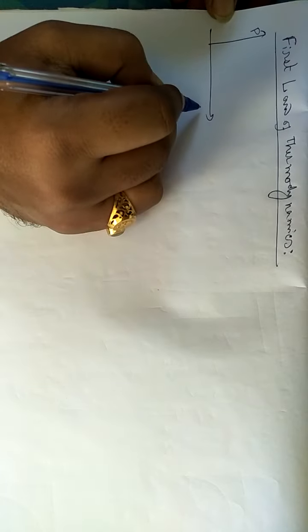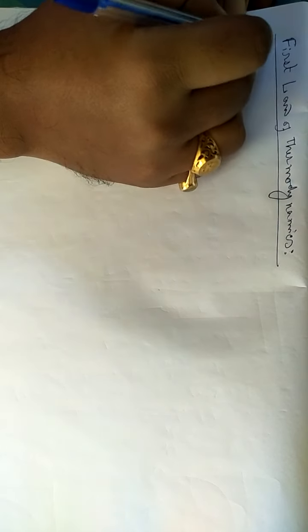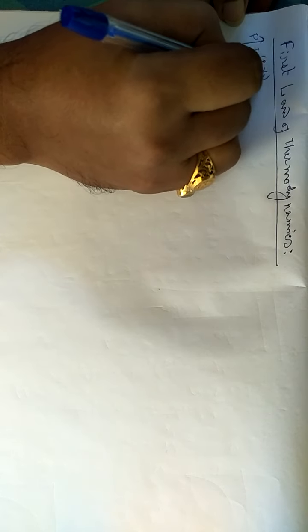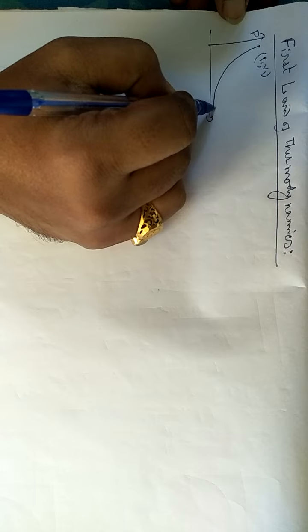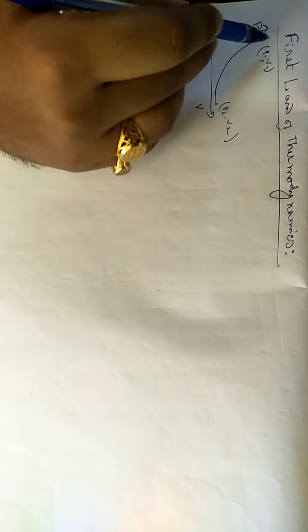Last day we have discussed already that suppose I am having one PV diagram. On the y-axis I am drawing P, on the x-axis I am drawing V, and I am having a state changing from this point to that point like that. So the initial point can be designated as P1 V1, that is pressure is P1 and volume is V1, and the final point may be written as P2 and V2, and this curve will be called a thermodynamic curve, which is defining a thermodynamic process, going from the P1 V1 state to the P2 V2 state.